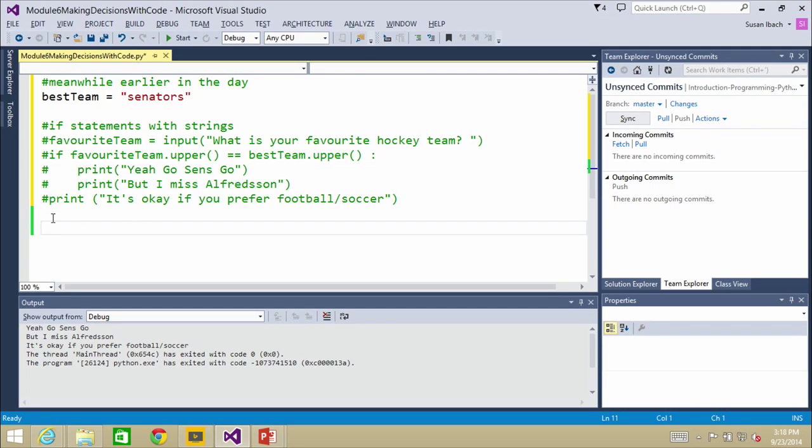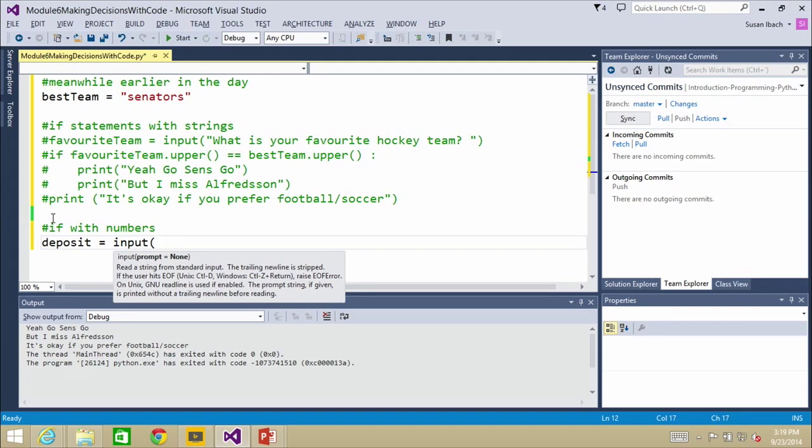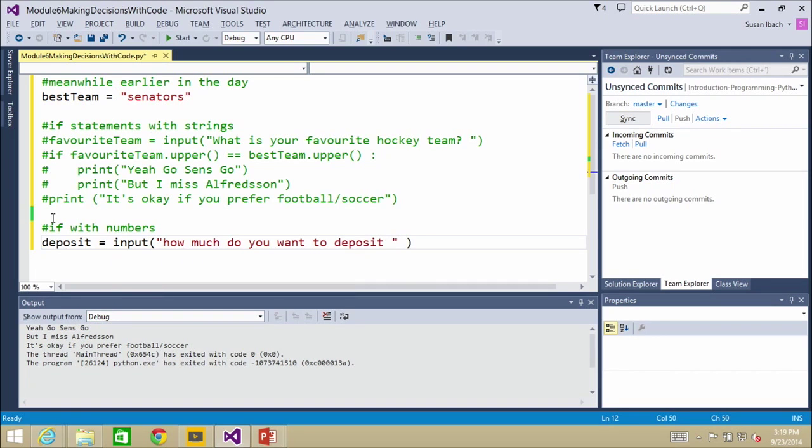Yep. So let's add an if statement here. If with numbers. Let's do a deposit equals an input of how much do you want to deposit. I'm going to add another space there so it looks a little bit nicer on the screen.